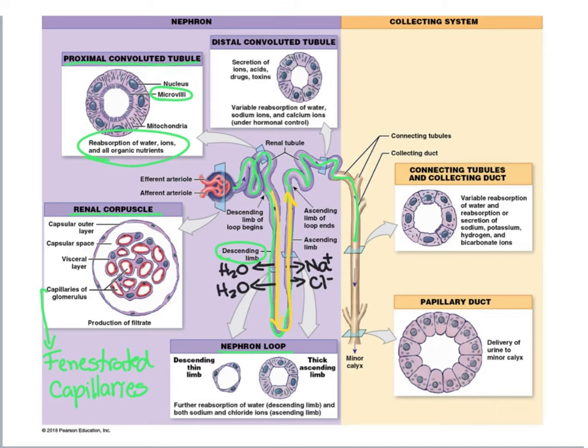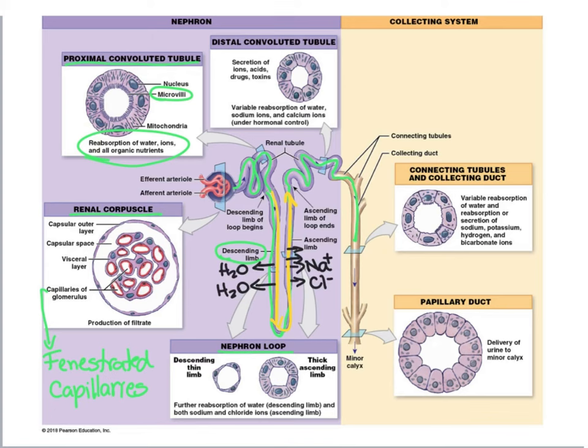Now, when we get to the ascending limb, the cells that line the ascending limb are not permeable to water. They are only permeable to sodium and chloride ions. And then what happens is that in the cell membrane of these cells of the ascending limb, we find lots of sodium and chloride active pumps. So pumps that use ATP to actually pump sodium and chloride from the tubular fluid into the interstitial fluid, and that's called reabsorption. So when these ions are removed, we are actually deconcentrating the tubular fluid.